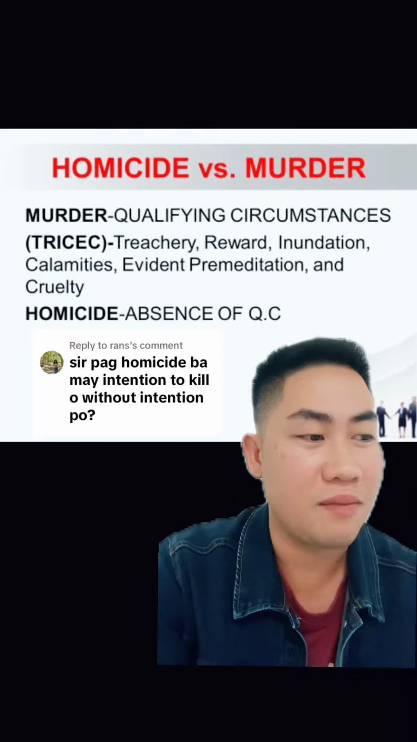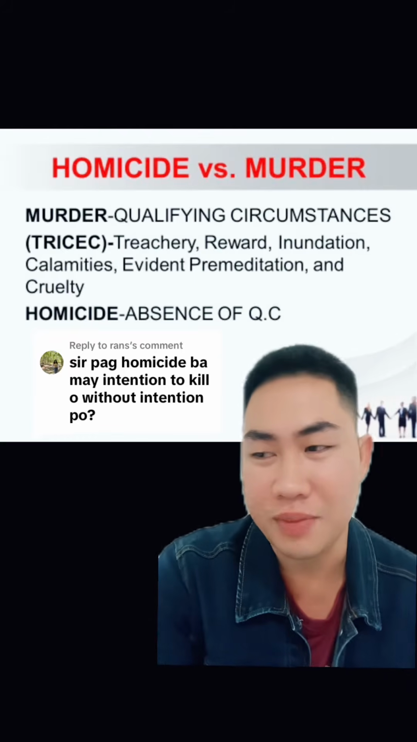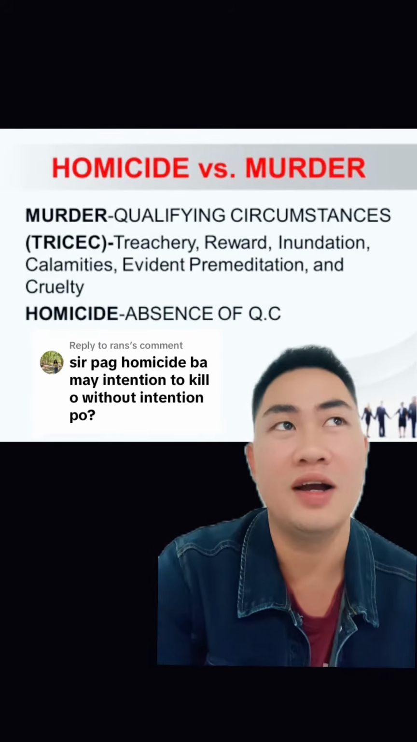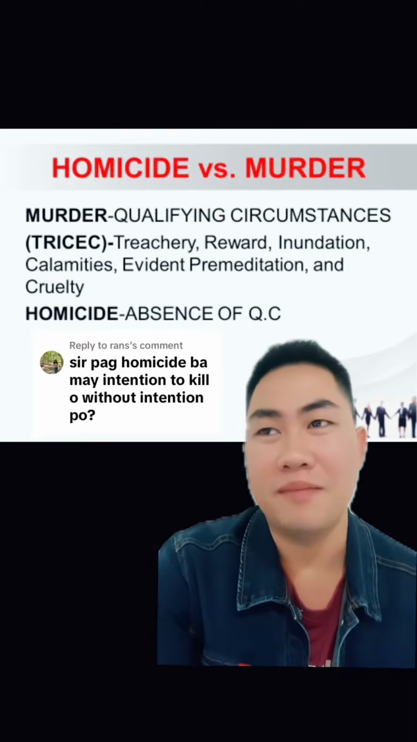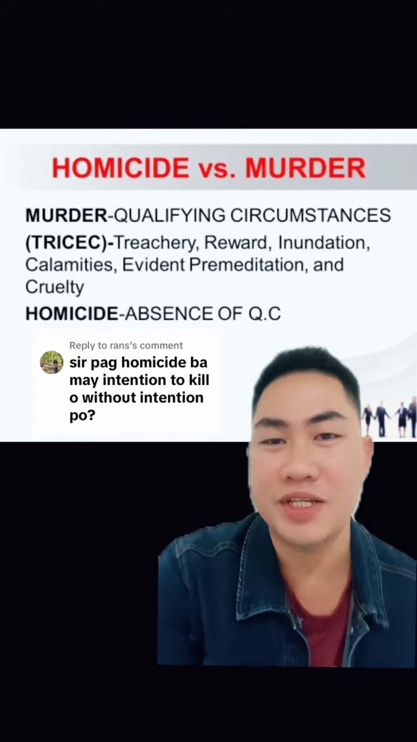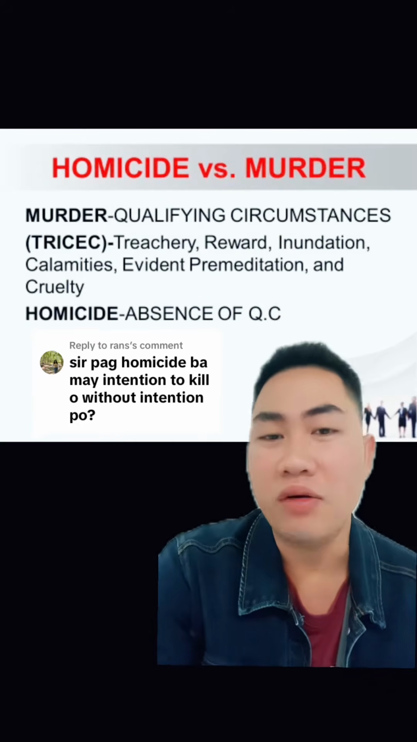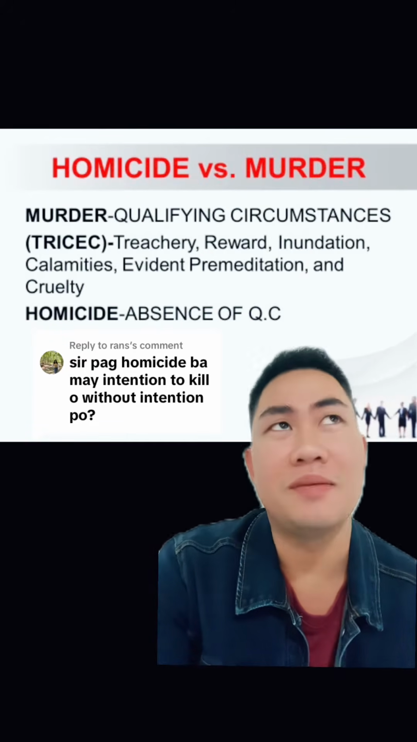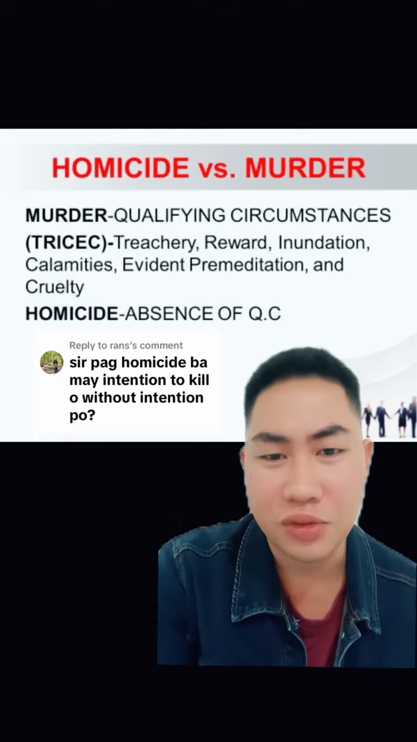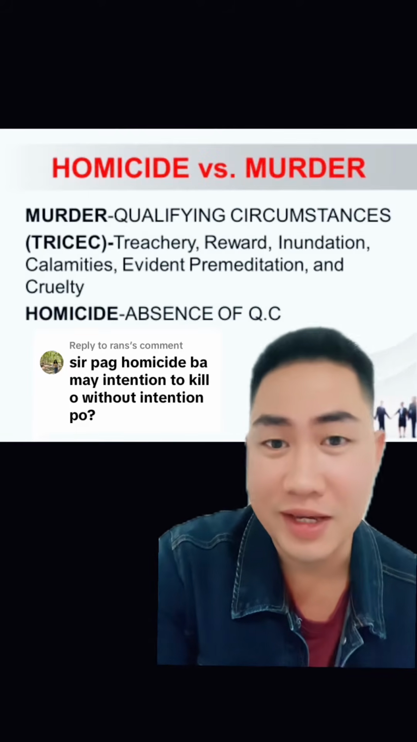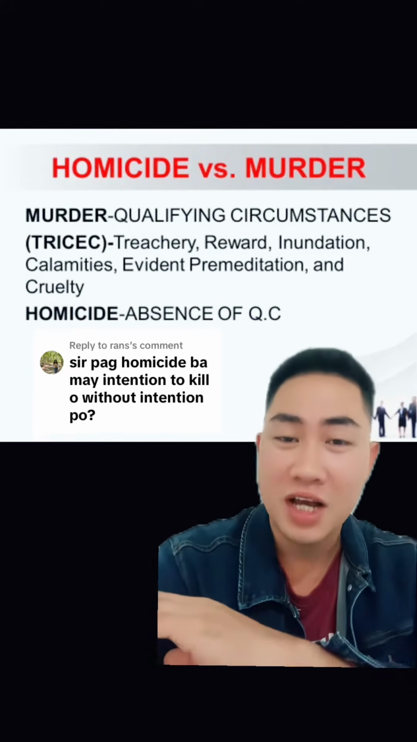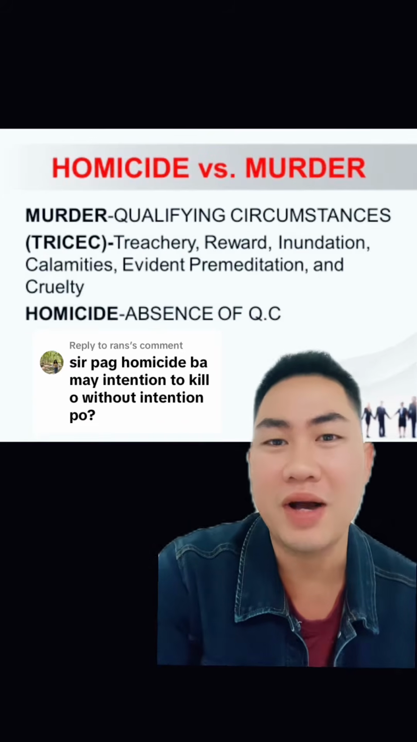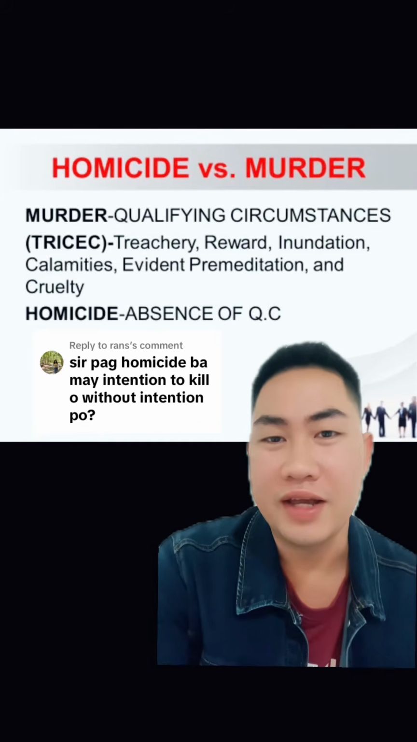Of course, majority ng mga criminology students and some of the reviewees na magte-take ng board exam, ang pagkakaalam or nakasanayan nila pag sinabi daw na homicide without intent to kill or walang intensyon na pagpatay. Pag sinabi naman daw na murder with intent to kill or may intensyon na patayin. So tama nga ba yon? Of course, let's discuss this time kung ano yung pagkakaiba ng homicide and murder.